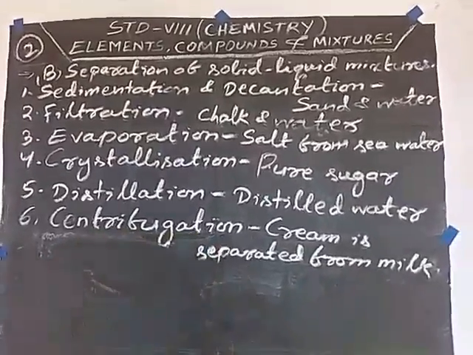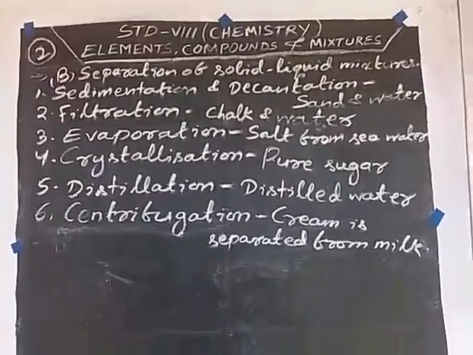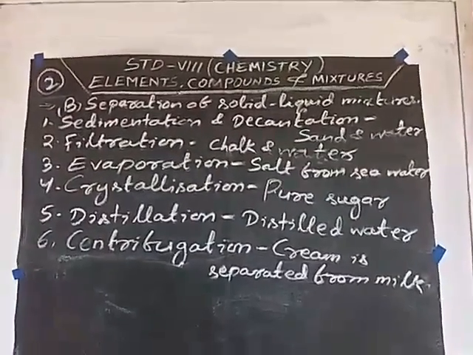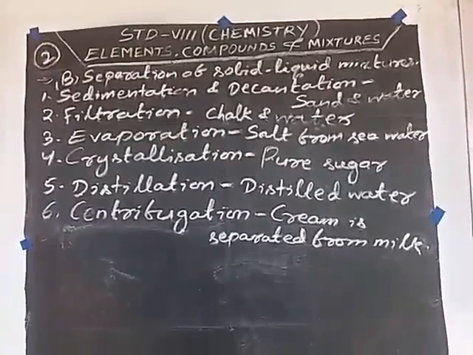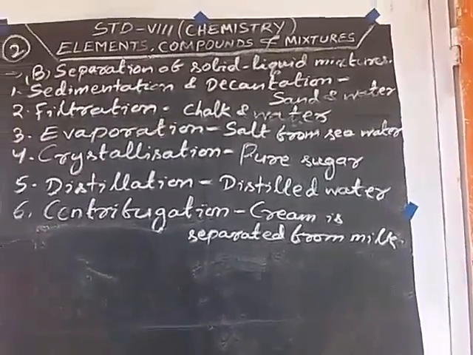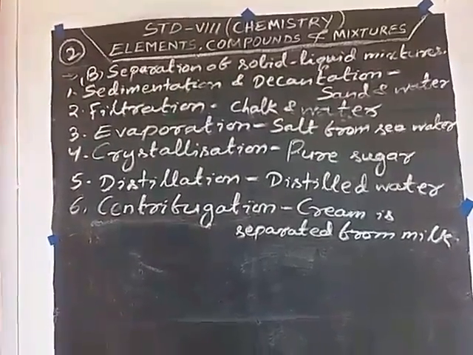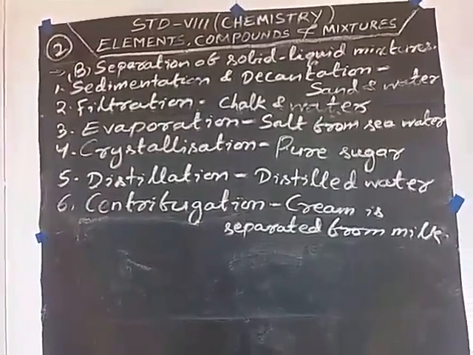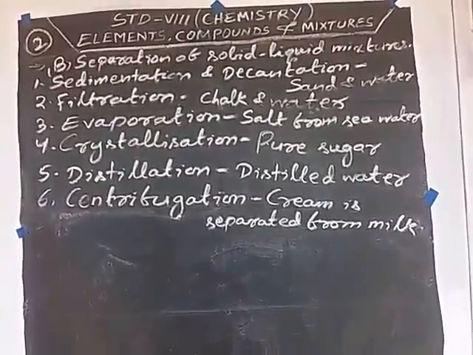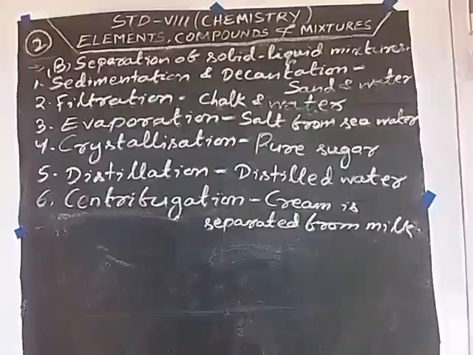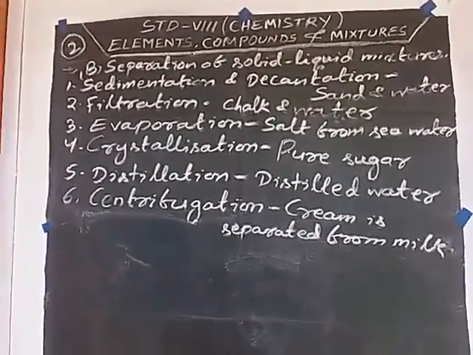Then centrifugation. Cream is separated from milk by the centrifugation process. The mixture is placed in the centrifuge tube and rotated at a high speed, due to which the heavier solid particles, whose density is high, move towards the bottom and the light particles move towards the upper part. This results in the separation of different substances. For example, cream is separated by this method.